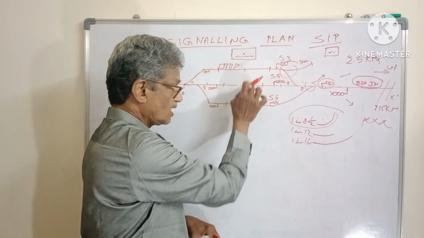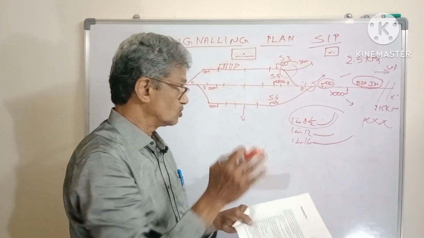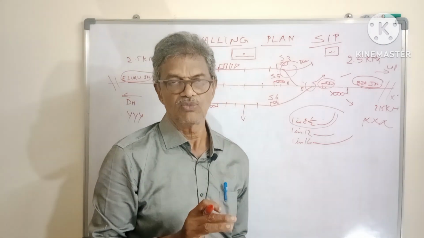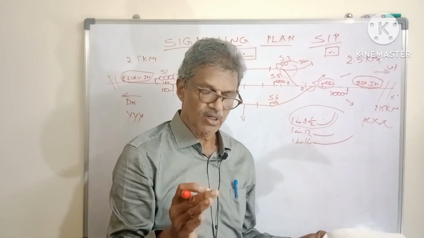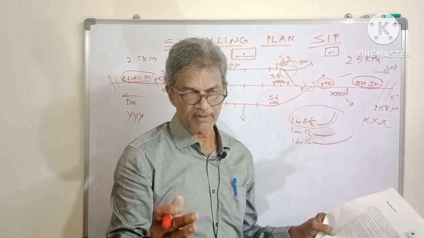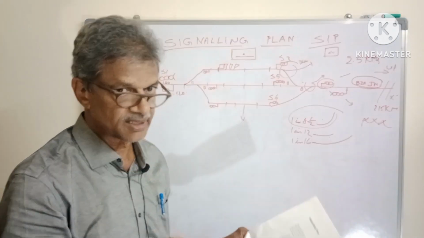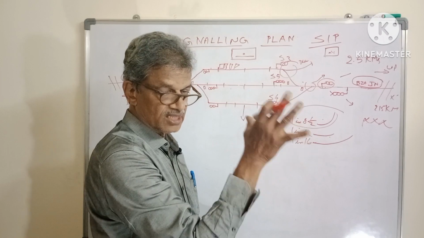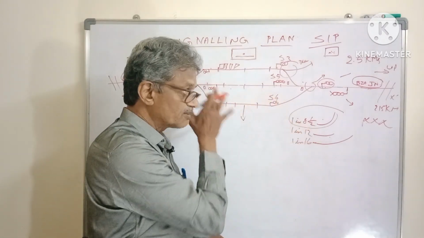But these two lines are smaller in size, so these two lines can be meant for the passenger trains. Mostly passenger trains, or goods trains also with limited bogies, maybe with limited speed. But this line can accommodate the maximum length of the goods train available on that particular section.